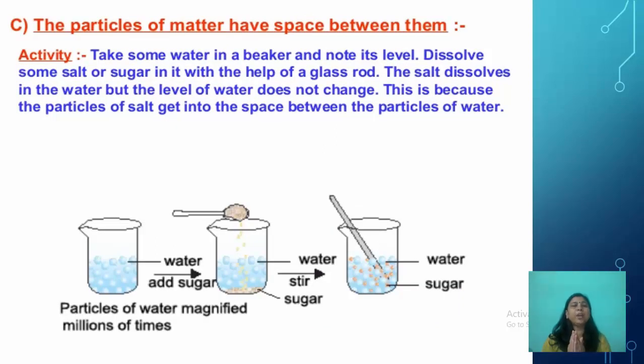Now, the particles of matter have space between them. For this you can repeat activity 1: take some water in a beaker and note its level. Dissolve some salt or sugar in it with the help of a glass rod. The salt dissolves in the water, but the level of water does not change. This is because the particles of salt get into the space between the particles of water.